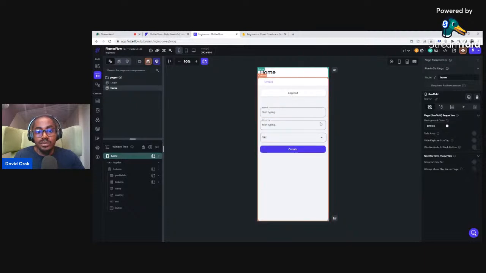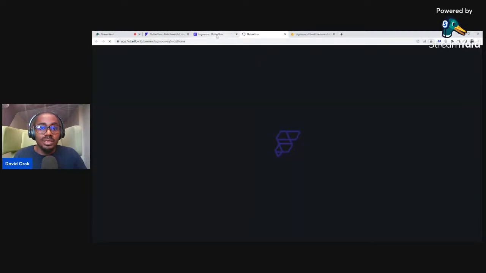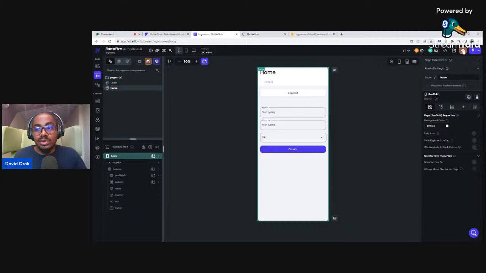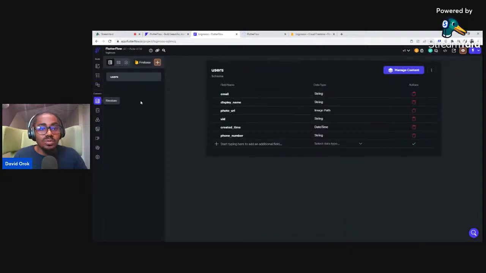So we now have this properly done. What we now need to do is actually to submit these details. Like when a user creates, let me click on this to preview and show you how it looks. This particular one doesn't take time to load. Basically what I did was I clicked on the preview button here, but I won't wait for it to finish loading. We'll go back to check on it. But what we need to do is create a document in the database.